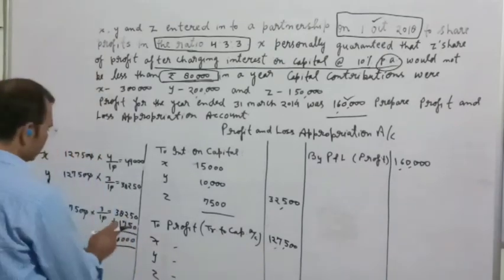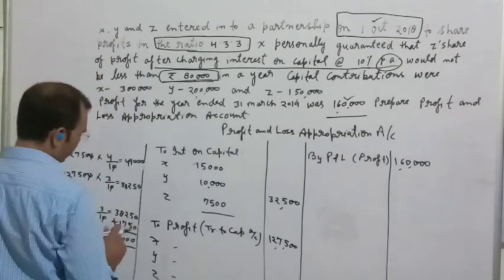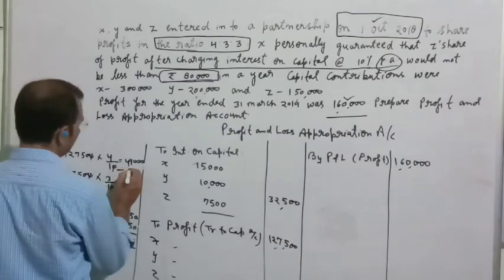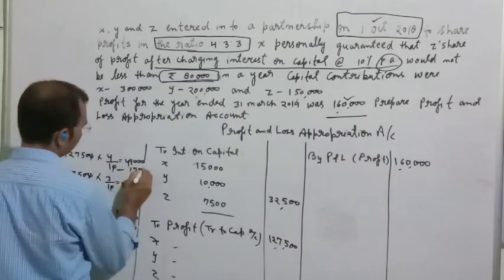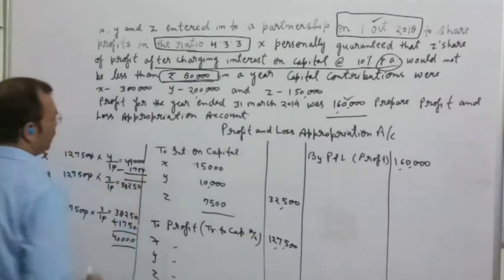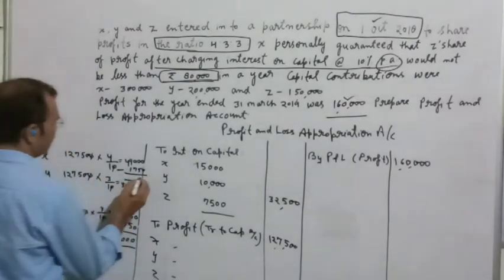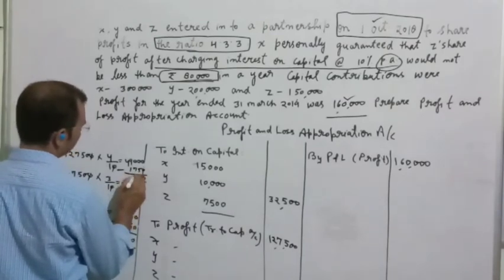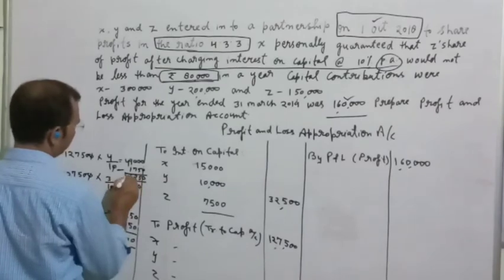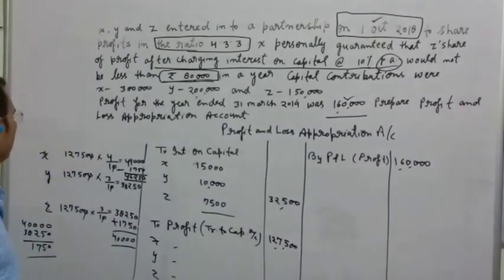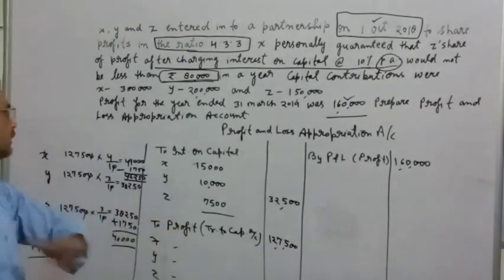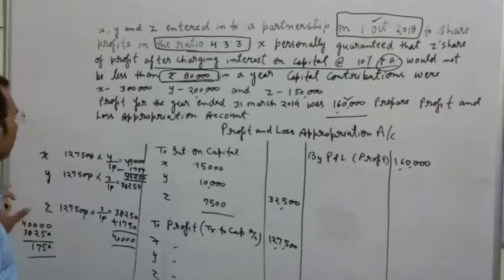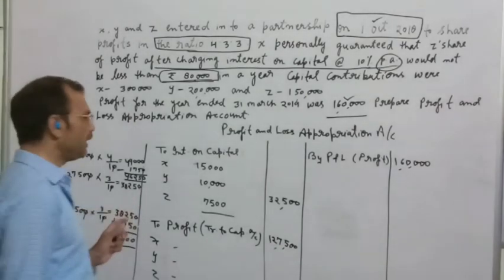So these 1,750 rupees will be provided by X. So we will deduct it from the profit of X, and the amount will come 46,250 rupees, and Y's share of profit is not affected because he has done nothing in this.